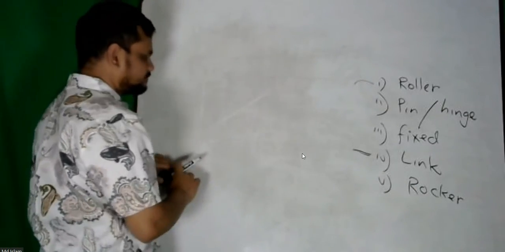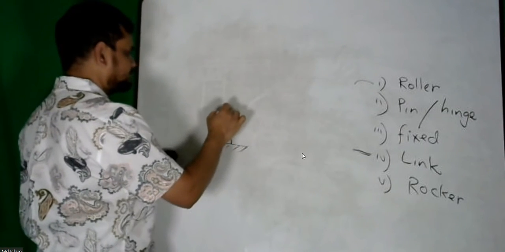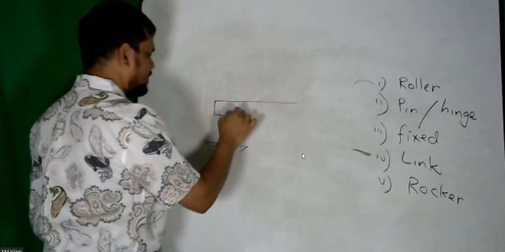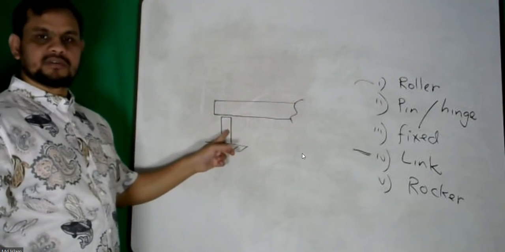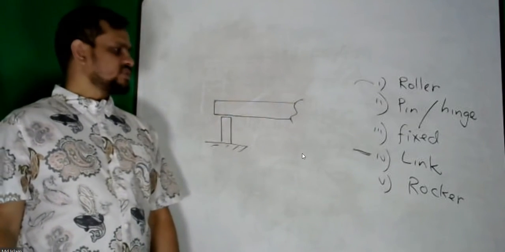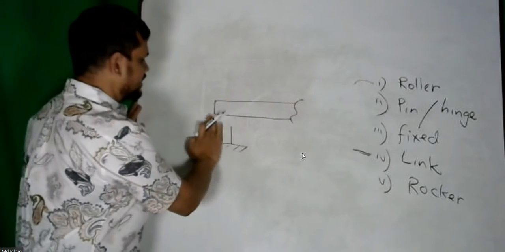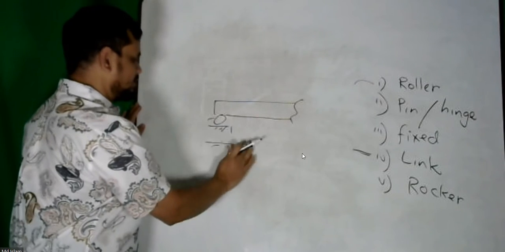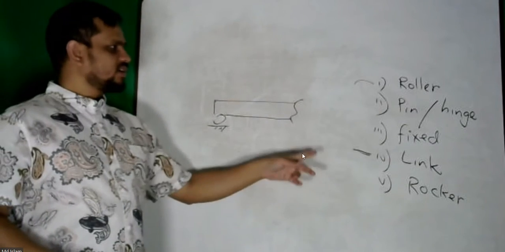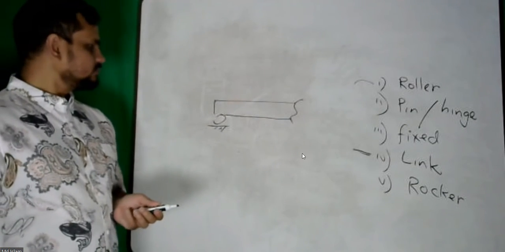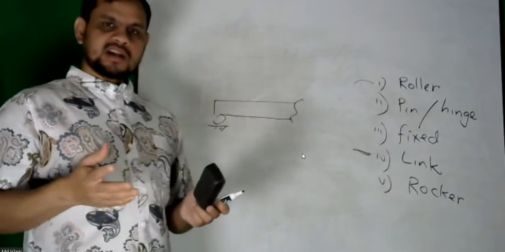Even sometimes we make it larger. Larger means my soil is here. I placed a bar here, and then placed my beam somewhere here. So this support can be considered a rocker, because even if you consider this support similar to a roller, is it a problem? No. So rocker, roller, same thing. So hopefully I tried to explain what is support, different kinds of support.